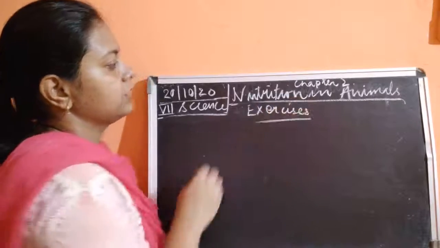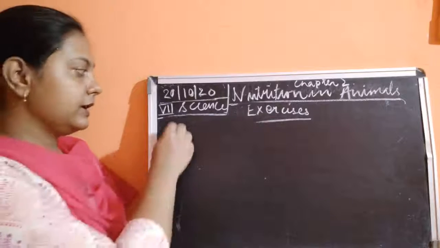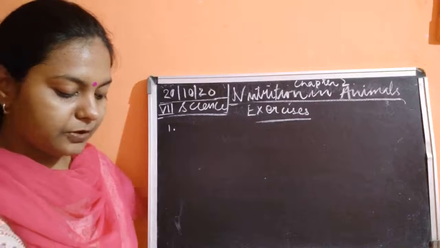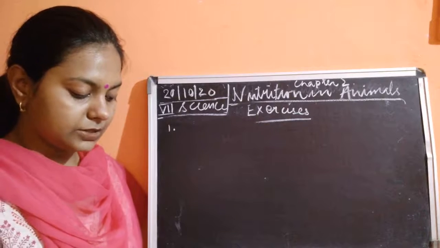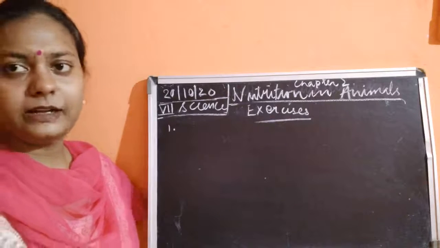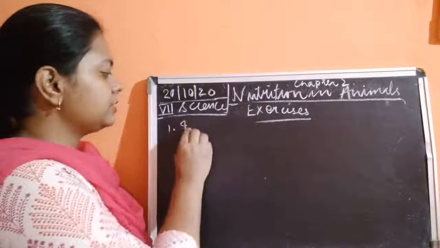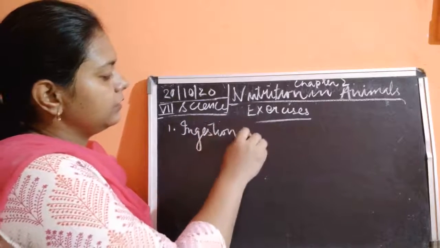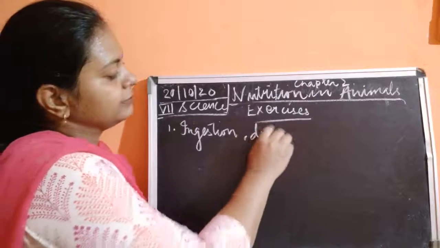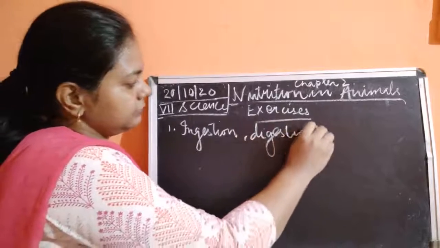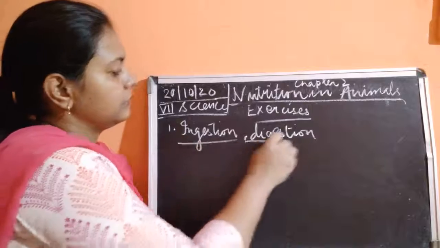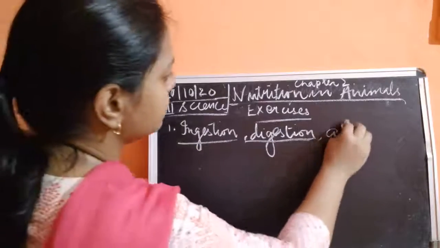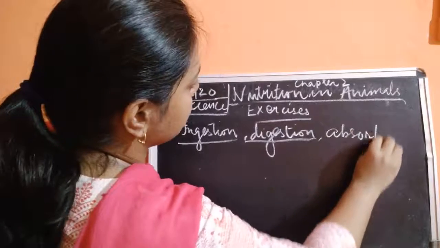of this chapter. So the first is fill in the blanks. First question is fill in the blanks. The main steps of nutrition in human beings are dash dash dash and dash. Okay, so you can write it very easily. It is ingestion, digestion, in the third dash you will fill absorption, third step, absorption.